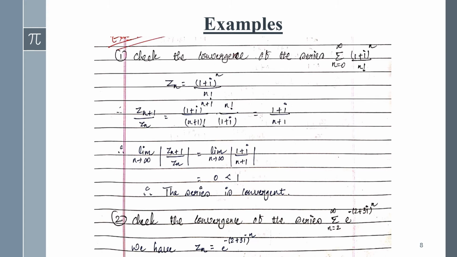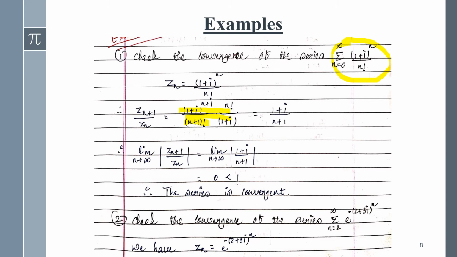From this equation you can write z_n as (1 + i)^n upon n factorial. I'm going to apply the ratio test, so you have to find z_(n+1) upon z_n. You know the (n+1) value now: in place of n you have to put n + 1. Now you have to do the cancellation in the numerator and denominator, where n factorial is given, and below it n + 1 factorial.